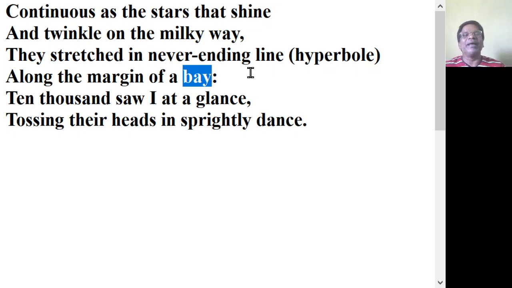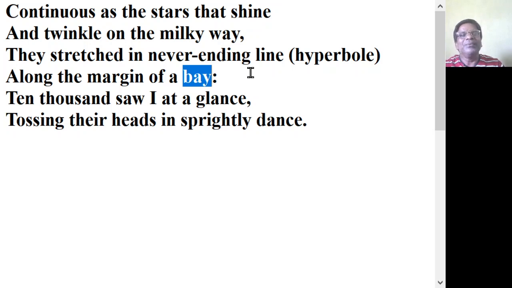We have heard about the Bay of Bengal, the Bay of Mexico. So here, bay means a water body that has entered into the land mass. The water body which has penetrated into the land mass, that is a bay.